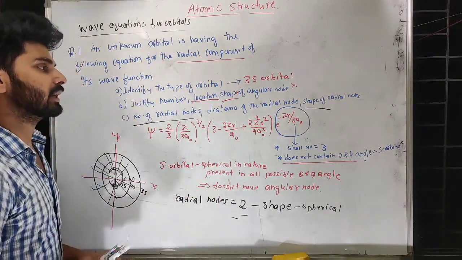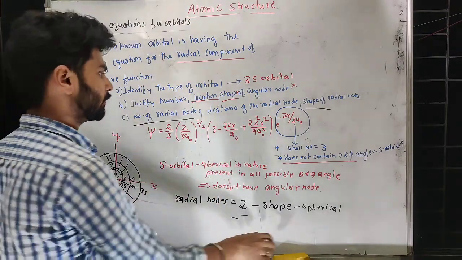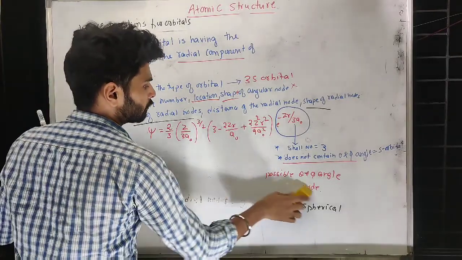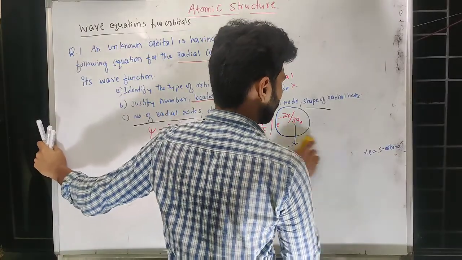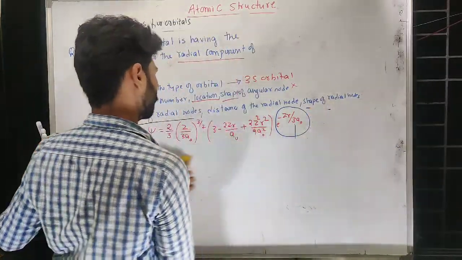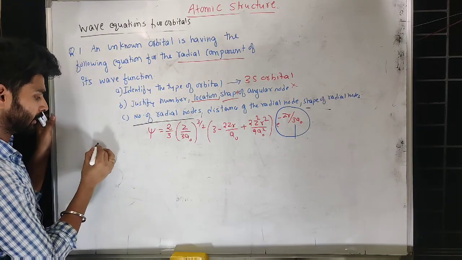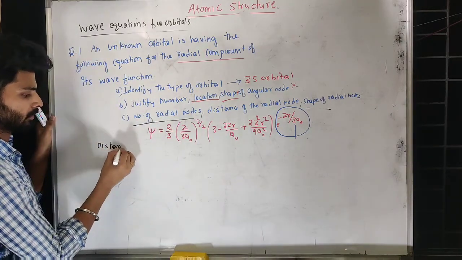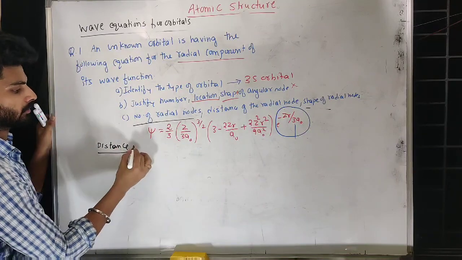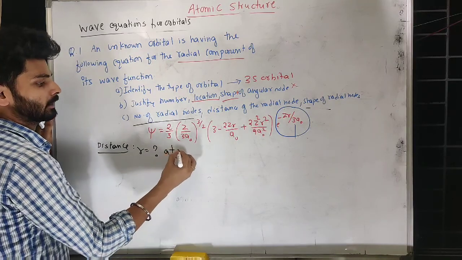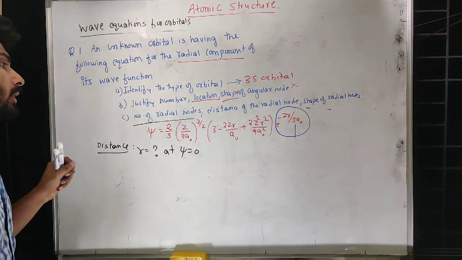Now the distance of the radial node, that we have to calculate from the equation. The distance is calculated by keeping psi equal to 0. That is, what is the value of r at psi equal to 0?